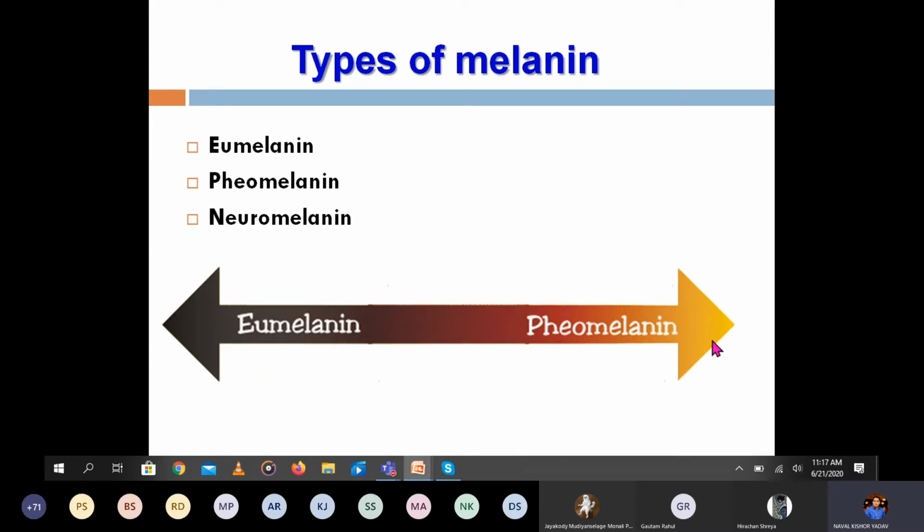That's why you can see in many foreigners their hair color will not be black, you can see other colors, the gray type, the yellow type. That is due to the presence of more pheomelanin rather than eumelanin. But in Asians, you have more eumelanin. That's why you have the black color of hair and skin. So depending on the concentration of eumelanin and pheomelanin, it determines which color of hair is present in that particular individual. That totally depends on the concentration of eumelanin or pheomelanin.